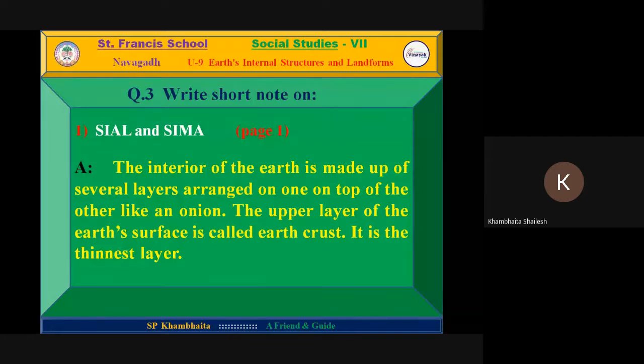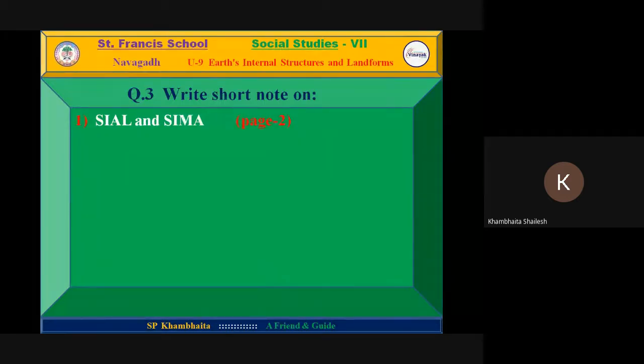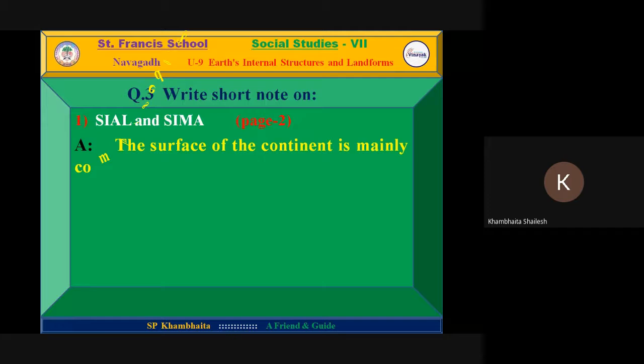This earth crust is the thinnest layer. As we know, it is only 35 kilometers thick. 35 kilometers is a long distance for us, but when we compare with the earth, it is the minimum of all the layers of the earth.